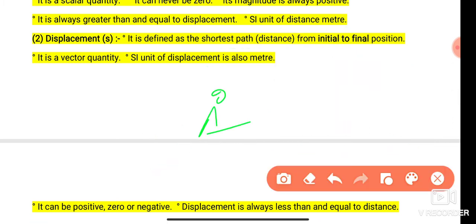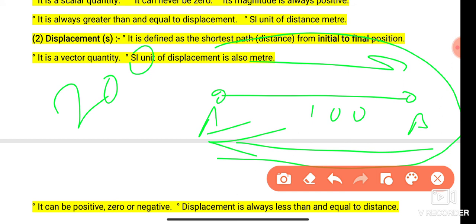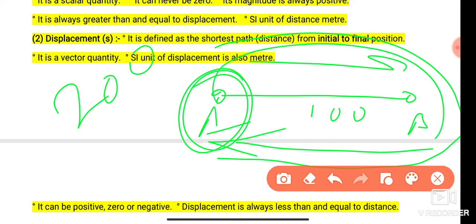An object starts its journey from A and reaches B, then comes back to A again. 100 is the distance each way. So what is the actual path? 100 plus 100, total distance is 200. And what is displacement? Now the initial and final points become the same because he comes back to the same position. Then displacement is 0, and it becomes a round trip.